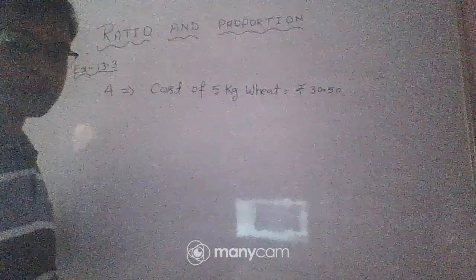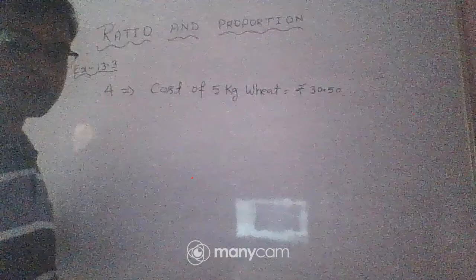Here we find the cost of 1 kg wheat is equal to 30.50 divided by 5. Okay, so what is the amount we found here?